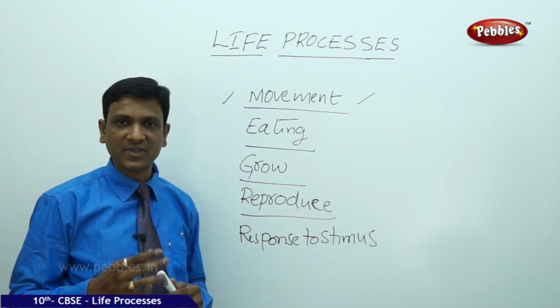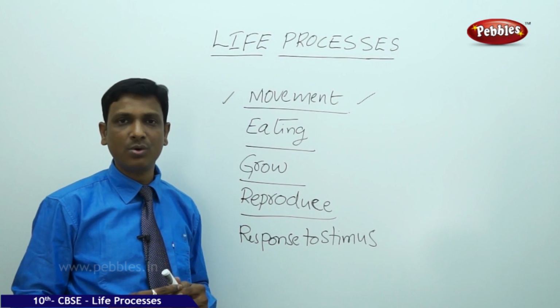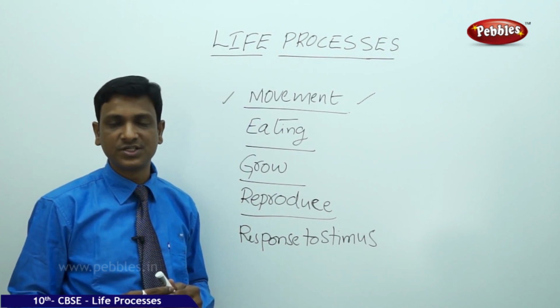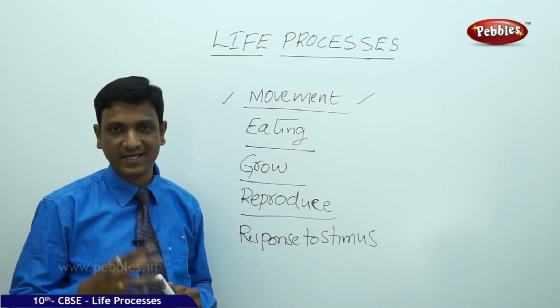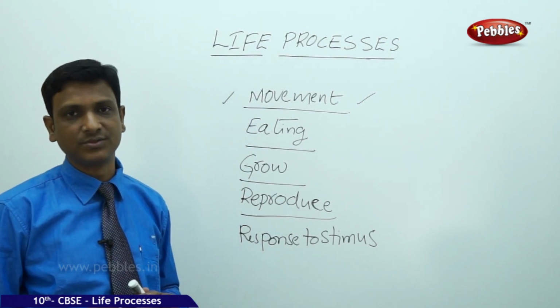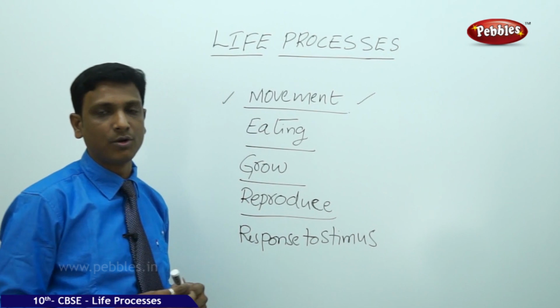In the same way, even in plants, we see that certain plants show response to the stimulus. If you touch the leaves of the touch-me-not plant, the leaves contract, they show some movement and they show some response to the stimuli. So this is another feature by which you distinguish living and non-living things.